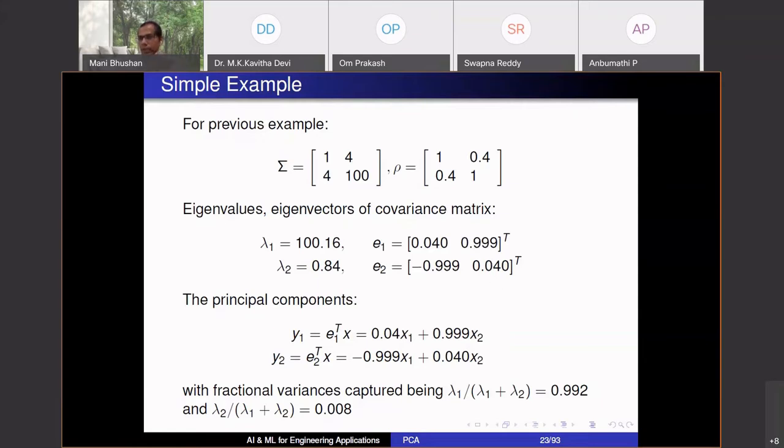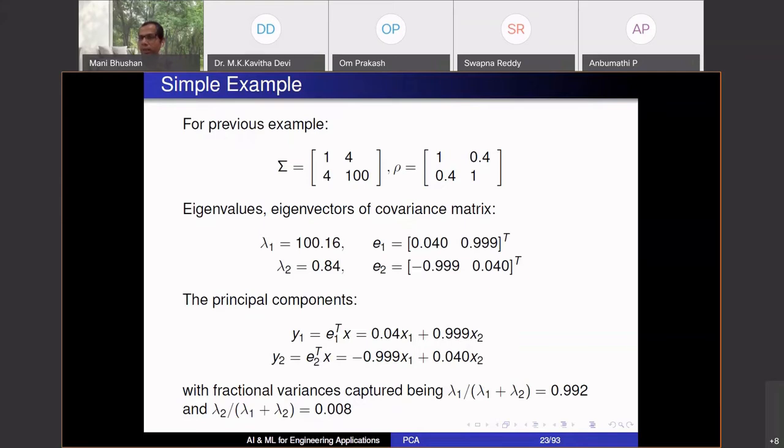So they are uncorrelated. We say that if I look at the covariance matrix of y1, y2, it will be a diagonal matrix. This lambda essentially tells you how much variability is captured in the corresponding direction. So if I just stop at y1, from 2 dimensions I go to 1, don't consider y2, I have captured lambda 1 divided by lambda 1 plus lambda 2, which is in this case 99.2% variability in the data. My loss is only 0.8%, the information loss.